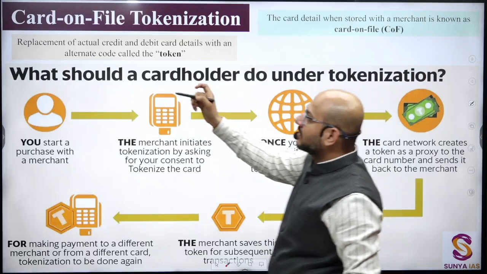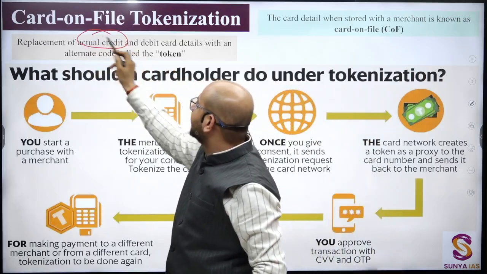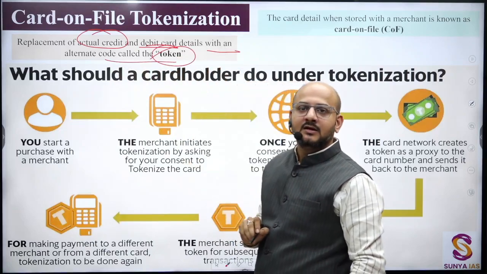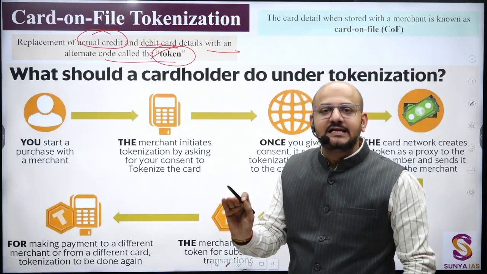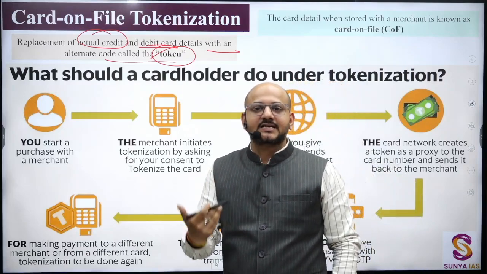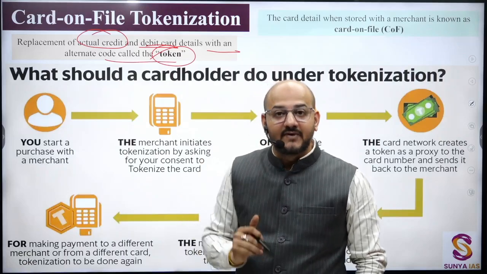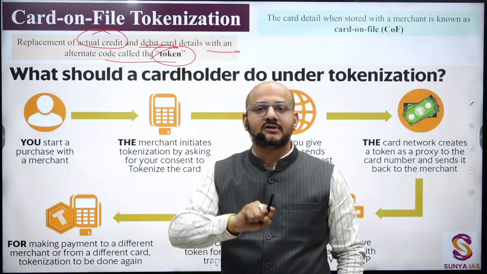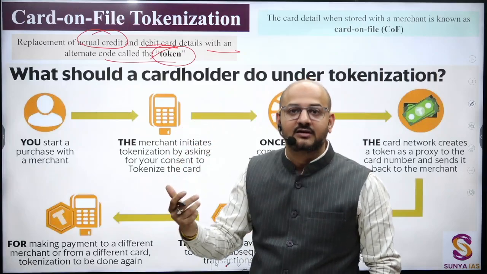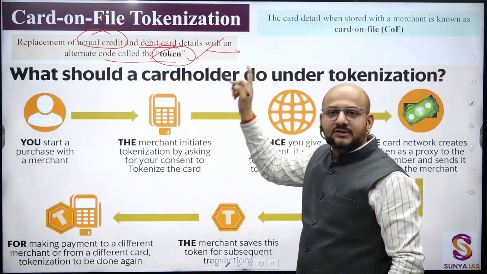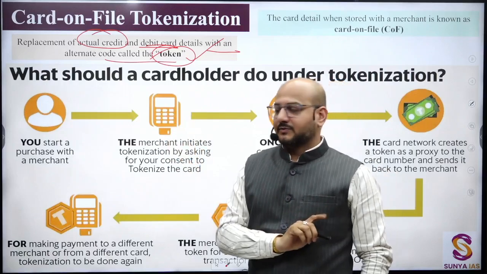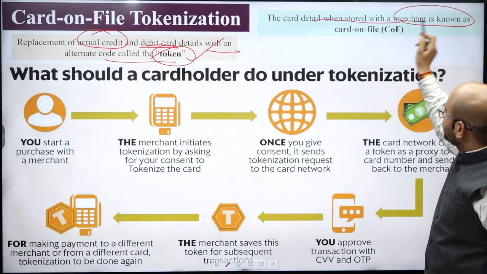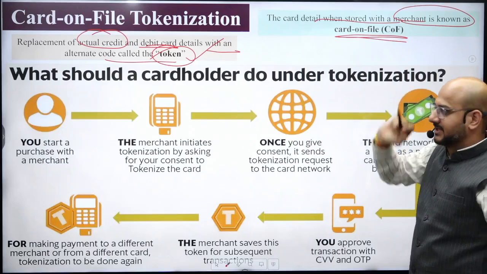So this is what? Replacement of actual credit or debit card details with an alternative code called a token. This token does not have any intrinsic value. जैसे हम assets की बात करते हैं, NFTs, they have some intrinsic value. Whatever thing has been put into the NFTs has some intrinsic value. It may be related to certain art. So this token without this transaction does not have any value. The card details stored with a merchant is known as card on file tokenization.